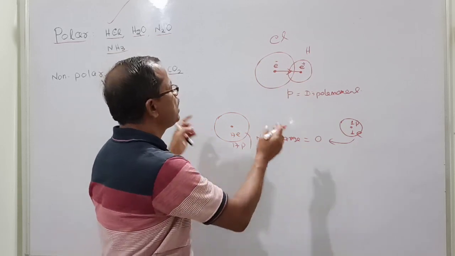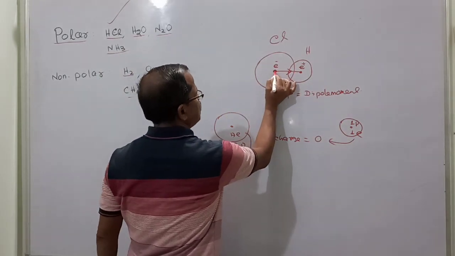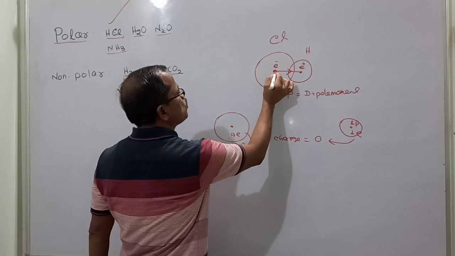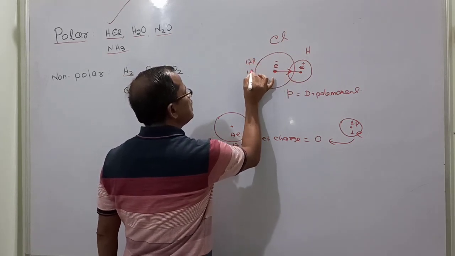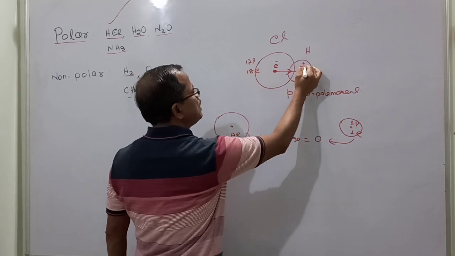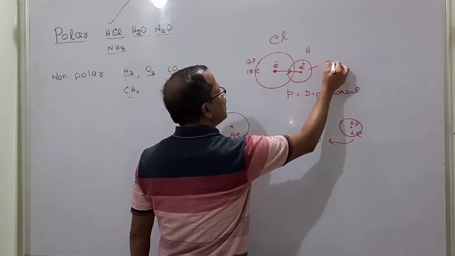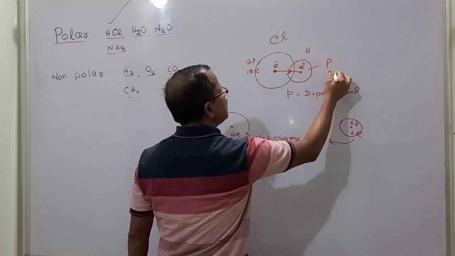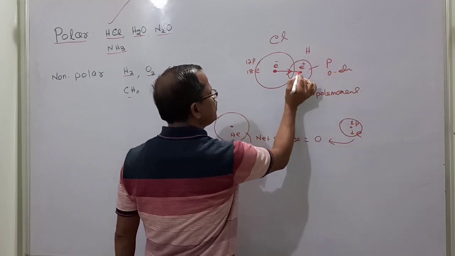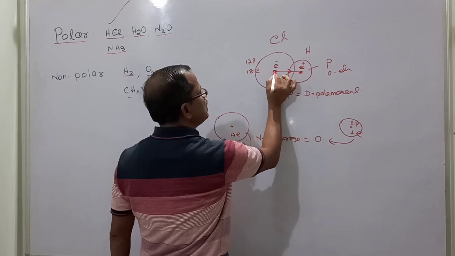So the chlorine side has 17 protons and 18 electrons, while the hydrogen side has 1 proton and 0 electrons.